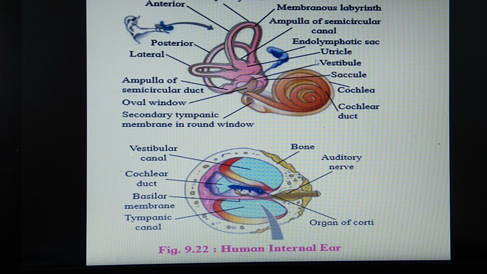After that, we will see the utriculus and sacculus, the second part of the vestibular apparatus. They also consist of some projecting ridges. Here this is the utricle and here this is the sacculus. Inside these, projecting ridges are also present, which are called macula. So the crista and macula are the special structures present for maintaining the balance and posture of the body. Okay, so this is explained diagrammatically here. Now once again we will see it.